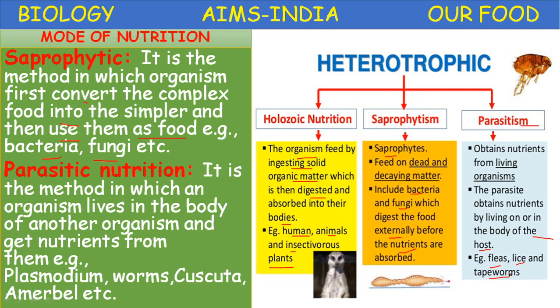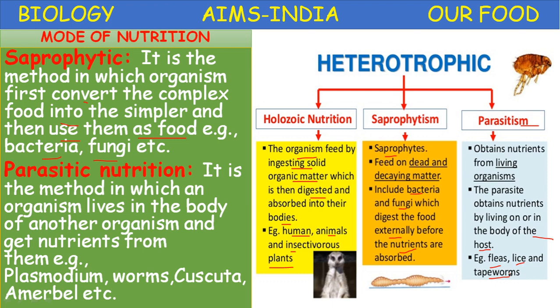Okay children, here we come across three types of heterotrophic nutrition: holozoic nutrition, saprophytic nutrition, and parasitic nutrition. Holozoic nutrition, example, human beings, animals and insectivorous plants. Saprophytic nutrition, examples, bacteria, fungi. Parasitic nutrition, example, fleas, lice, worms, Cuscuta, Amarbel.